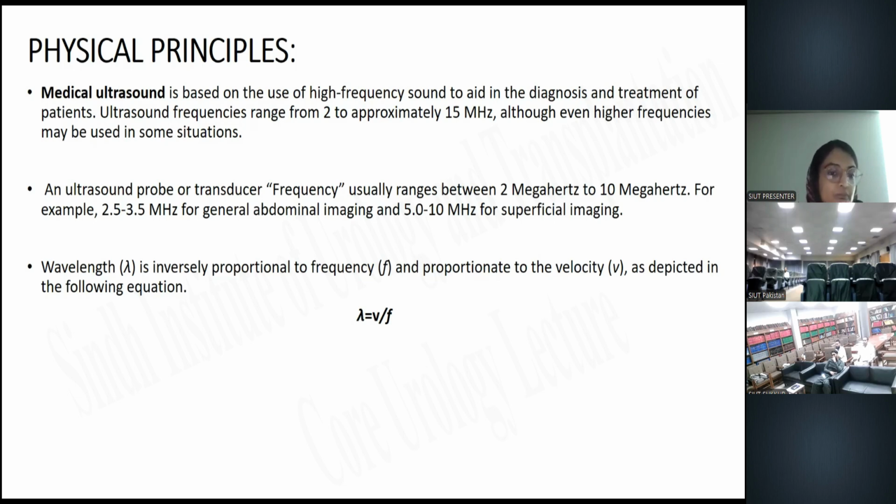That is the wavelength, which is inversely proportional to the frequency and directly proportional to the velocity. The frequency, in basic physics, is the number of cycles per second, and the unit is denoted by the hertz, whereas the wavelength is denoted by lambda, and it is the distance covered by one cycle in a frequency.